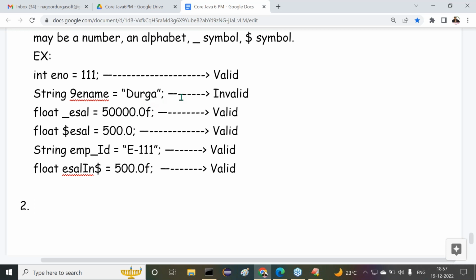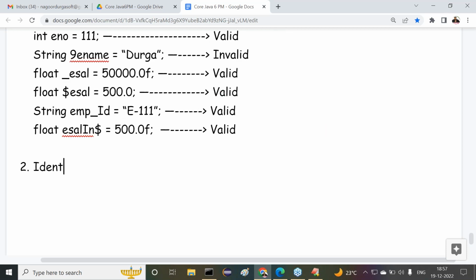Now here we have to go for rule number 2. Listen, all of you listen carefully, everybody. Identifiers do not have spaces in the middle. Examples I'm telling you, try to understand it now.